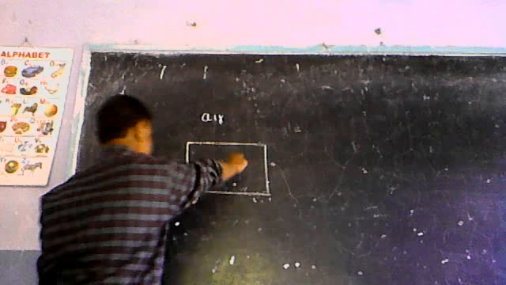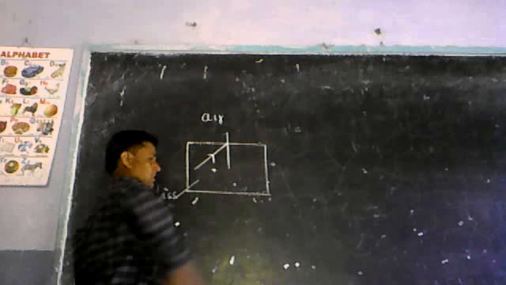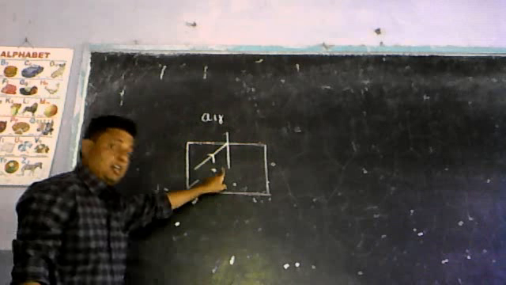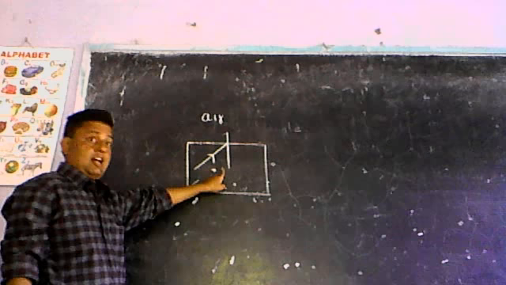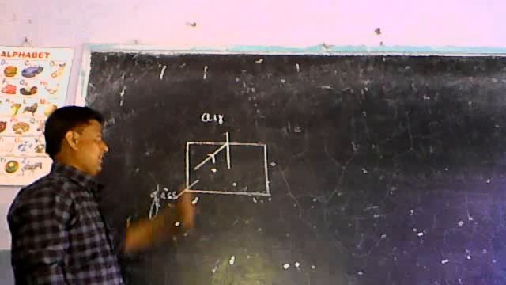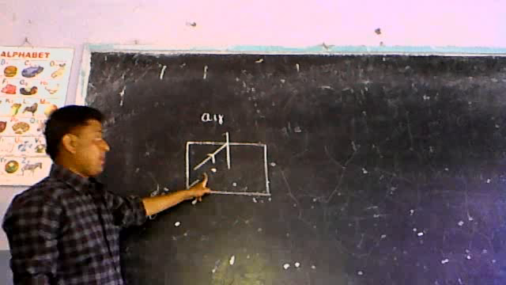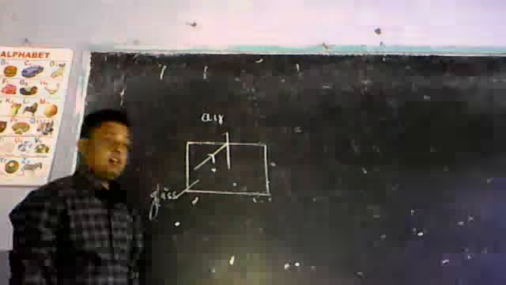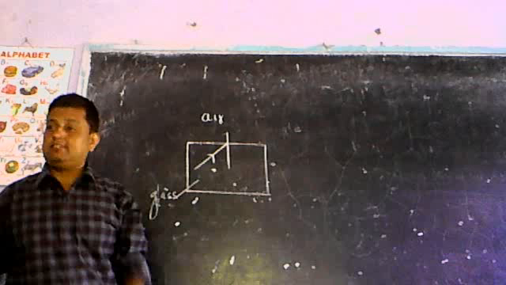Now, suppose this is a ray of light. This ray of light is passing from denser glass to rarer air medium. And we have read that when a ray of light passes from denser to rarer medium, it bends away from the normal. Very good.